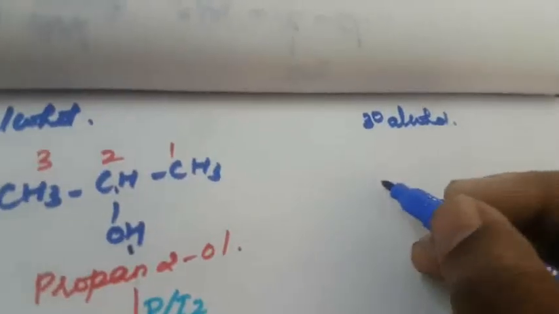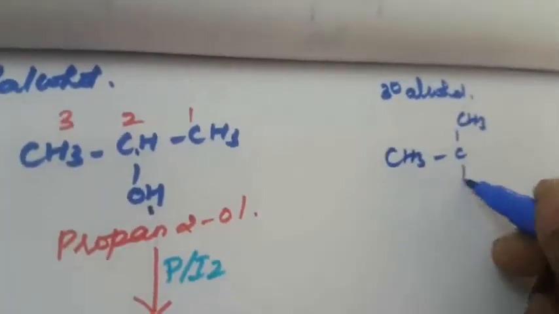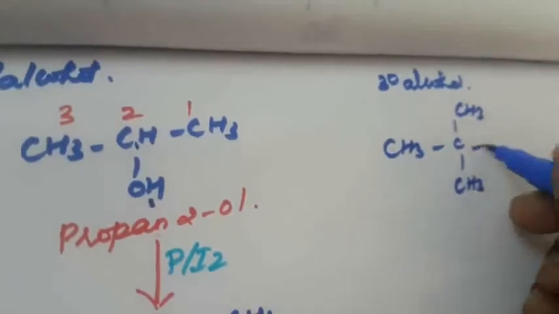What is the secondary alcohol? CH attached with OH. What is the tertiary alcohol? Only carbon, that is CH3, here also CH3, CH3, then OH.